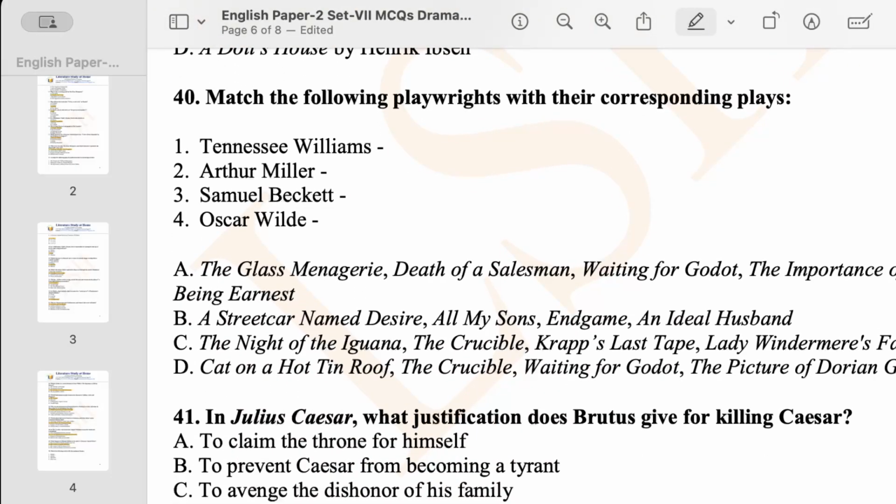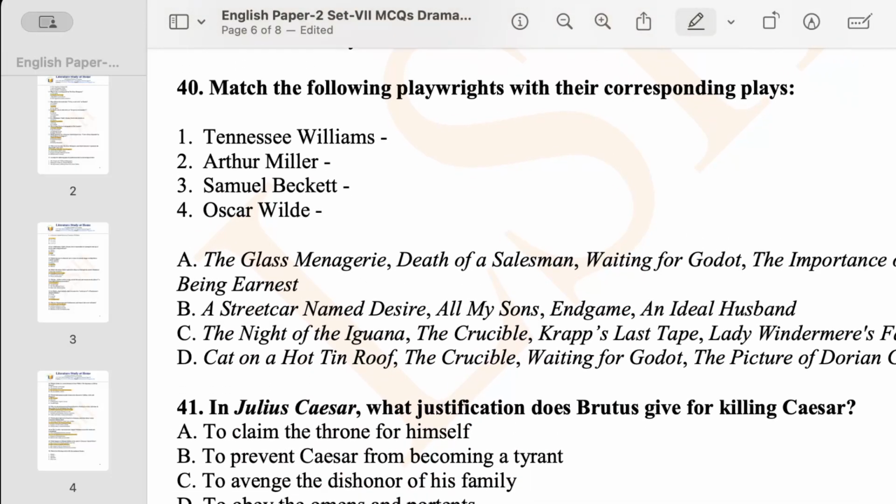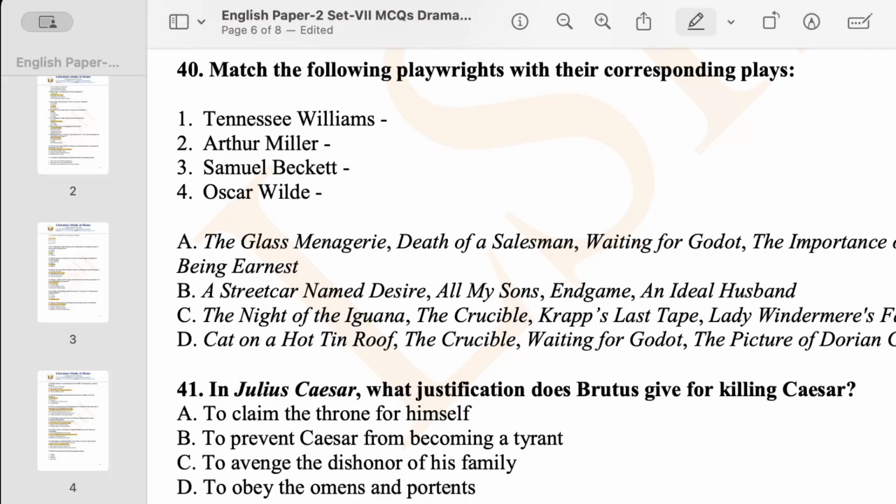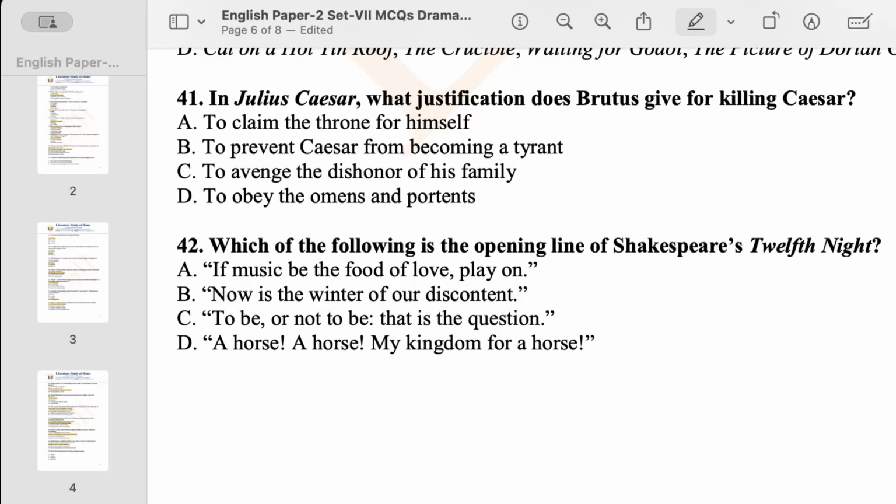Now come to question number 40. Match the following playwrights with their corresponding plays. As you know, Tennessee Williams is famous for The Glass Menagerie, Arthur Miller for Death of a Salesman, Samuel Beckett for Waiting for Godot, and Oscar Wilde for The Importance of Being Earnest. So your option A should go for this. Option A is the correct combination of plays given there. Come to question number 41.